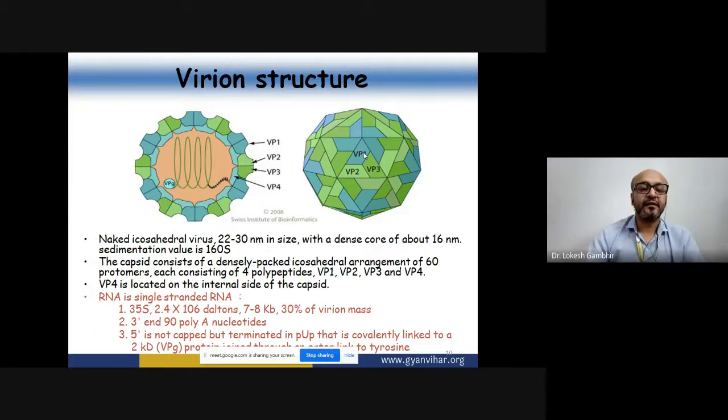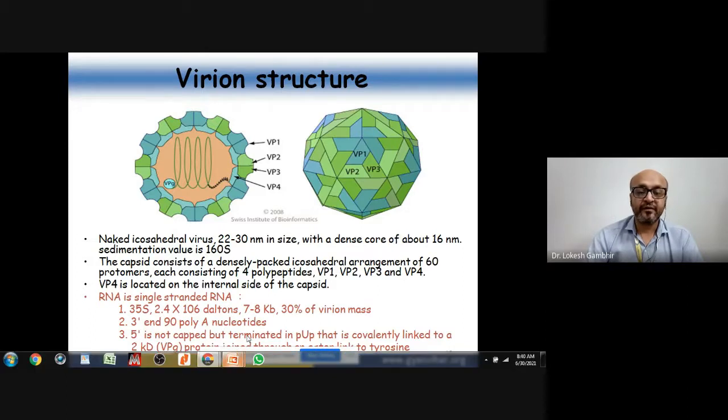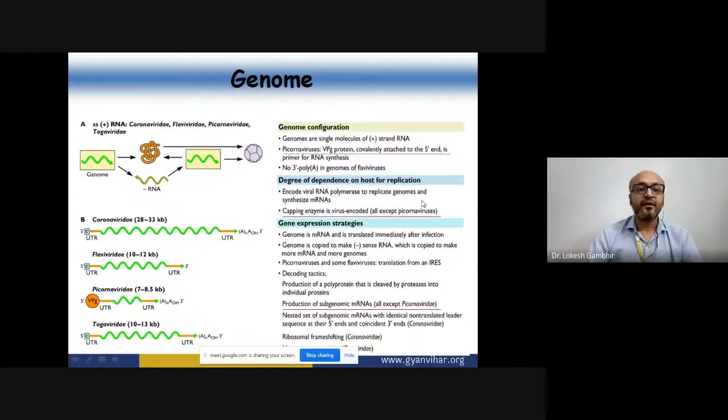So that is how this particular virus is packaging. And when we are talking about a single strand RNA, I told you that it contains the poly-A tail. Now this particular poly-A tail, what is the length? The length of the poly-A tail is 90 nucleotides, and at the 5 prime end, there is a presence of a 2 kilodalton specific VPG protein, which is very crucial in terms of gaining stability, and the mRNA is attached to this VPG by a linkage with a tyrosine molecule. Now, when we are talking about the genome aspect of this particular Picornaviridae family,